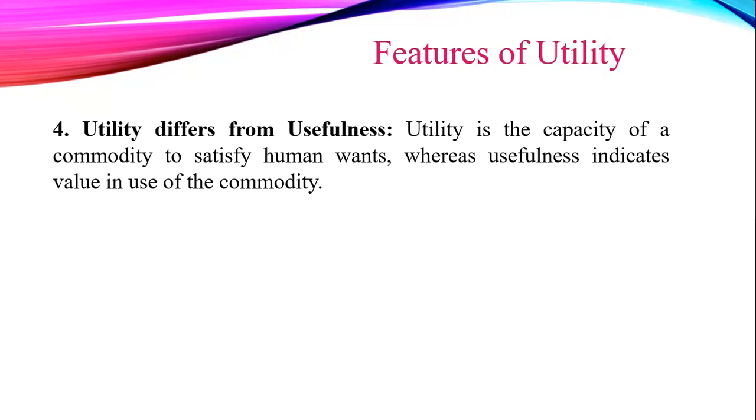But in general, such products are harmful as they affect the health and wealth of a person. Liquor has utility only to the addict, but has no usefulness. But milk has both utility and usefulness to a consumer.